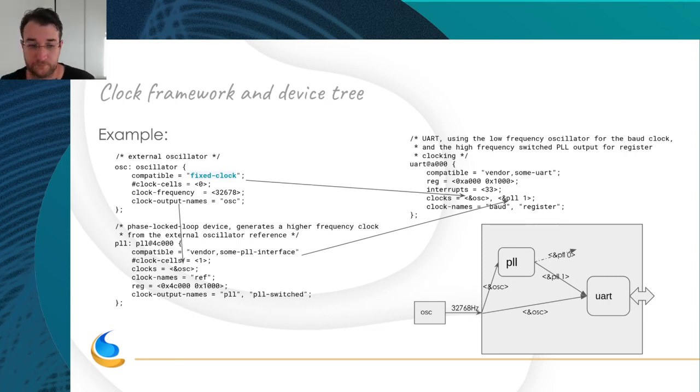So this little diagram is how you express it in device tree. And everything is generic. You set up all the specific data of the clock in device tree, and you link them with, like you see, classic device tree.